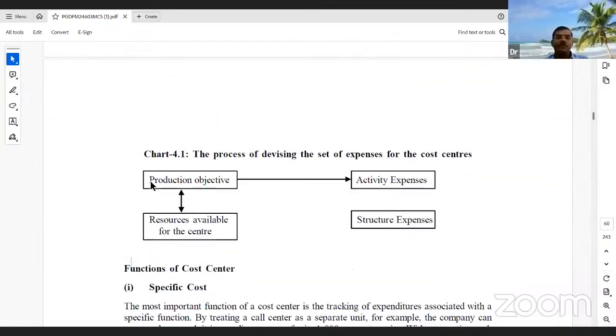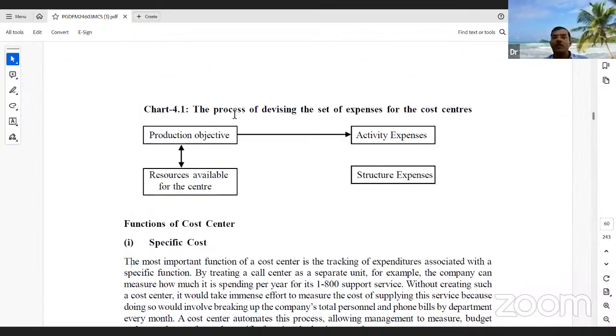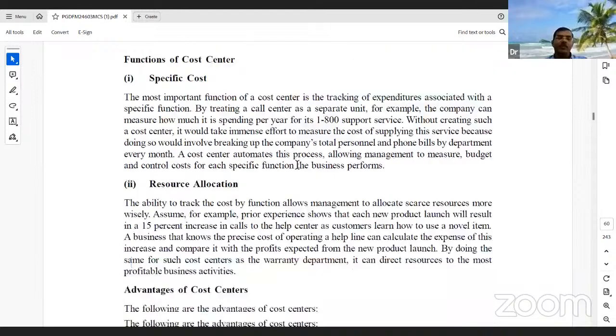So various types of costs are there. The process of developing a set of expense centers is production objectives, activity expenses. So what are the activities? Like in Indian organizations, the company requires material, purchase material, labor, overhead expenses, other expenses, also involving direct expenses, indirect expenses, direct labor, indirect labor.